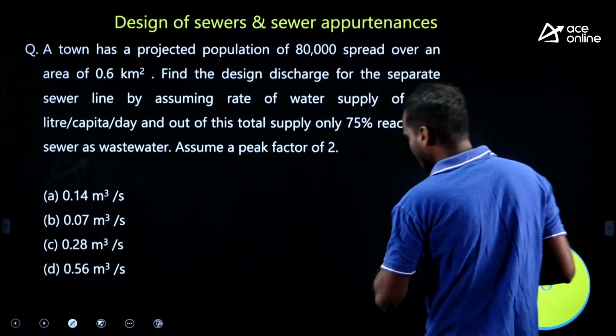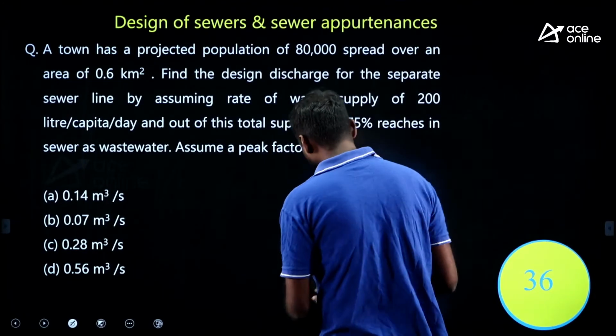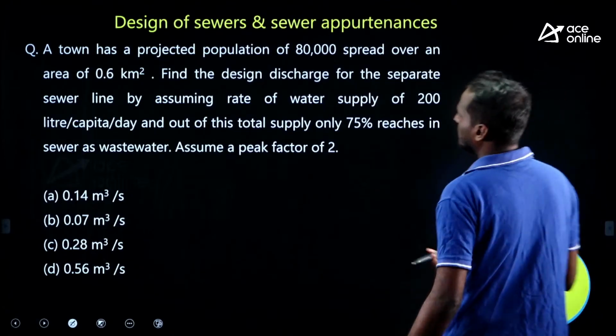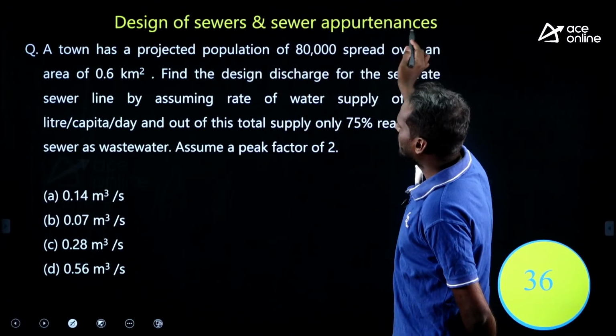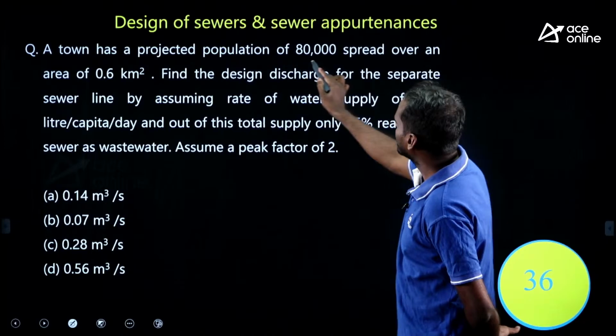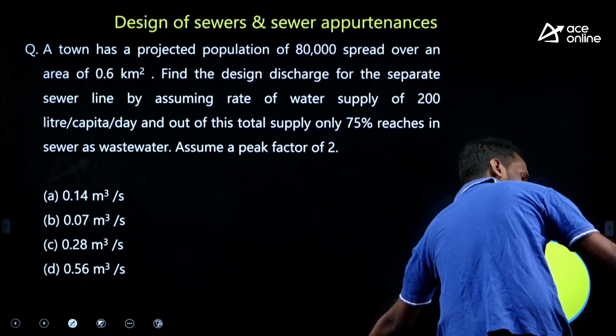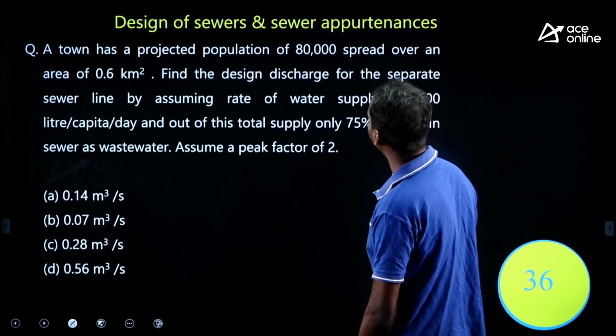See, try to solve this question. Design of sewers and sewer appurtenances. A town has a projected population of 80,000 spread over the area he has given. What is the area he has given?